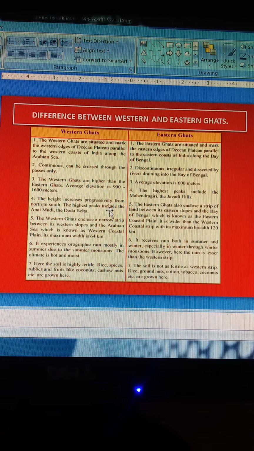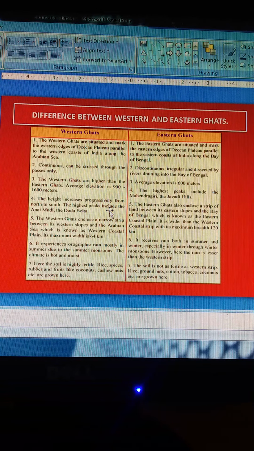And the Western Ghats are higher than the Eastern Ghats. That is one of the important points. The average elevation is 900 to 1600 meters as against 600 meters of the Eastern Ghats. The Eastern Ghats stretch from the Mahanadi Valley to the Nilgiris in the south. The Eastern Ghats are discontinuous and irregular and dissected by the rivers draining into the Bay of Bengal.